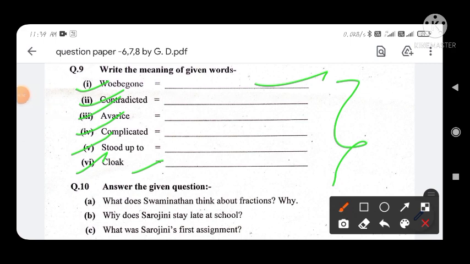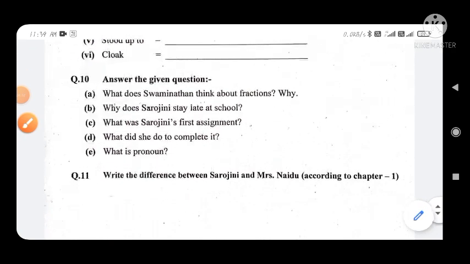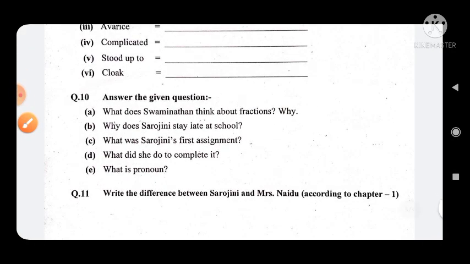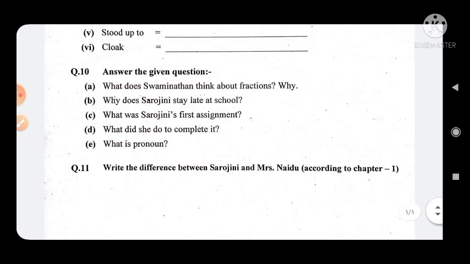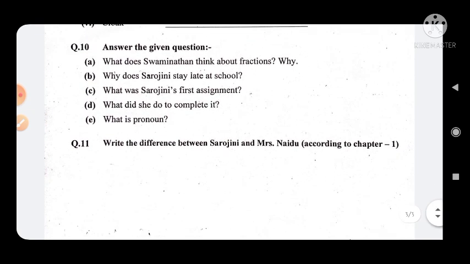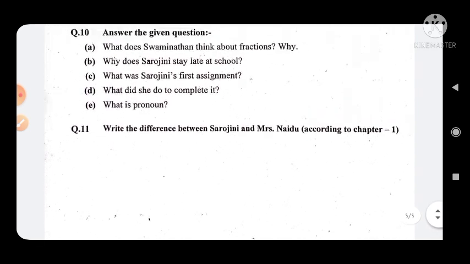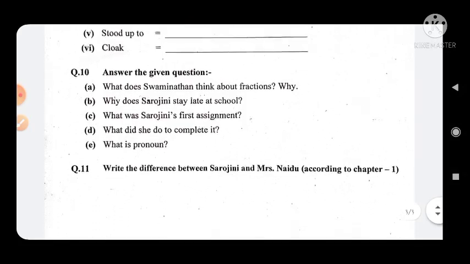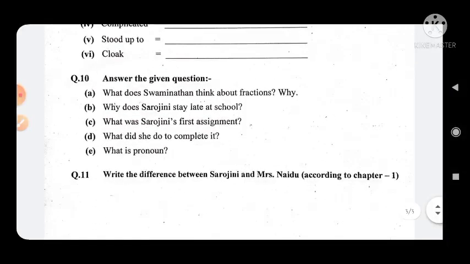Now look at question number 10: answer the given questions. What does Swaminathan think about the fraction, and why? Why does Sarojini stay late at home at school? What was Sarojini's first assignment and what did she do to complete it, and what is the pronouns? So you have to write its answer with the correct reply.